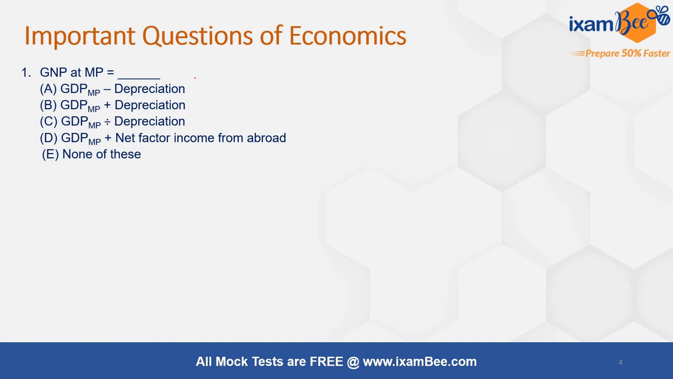So let's proceed forward. First question here is: GNP at MP is equal to what? In the question you have GNP, whereas in the options you have GDP. So always remember, to go from domestic to national, you add the net factor income from abroad, NFIA. Hence the correct answer here is D, GDP at MP plus net factor income from abroad.